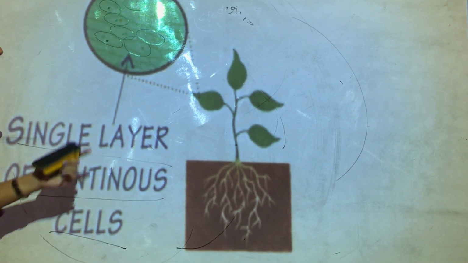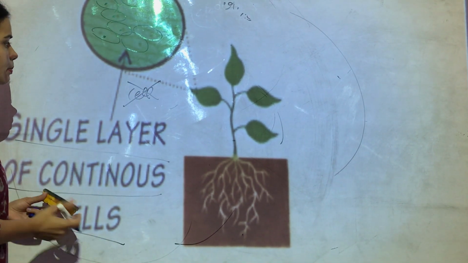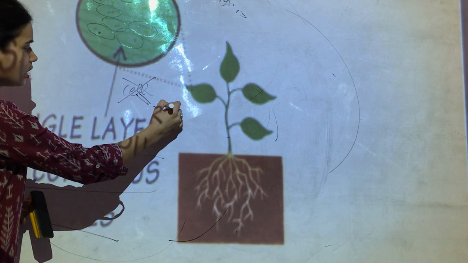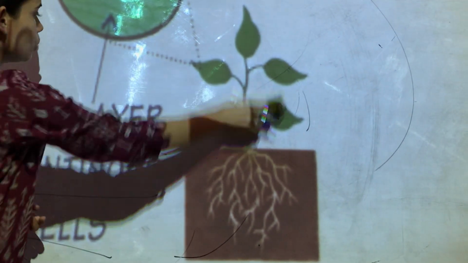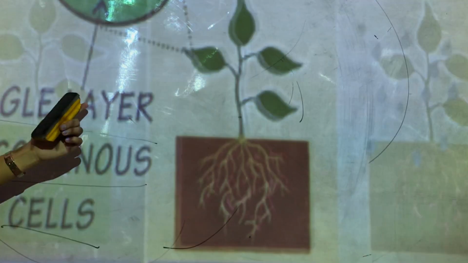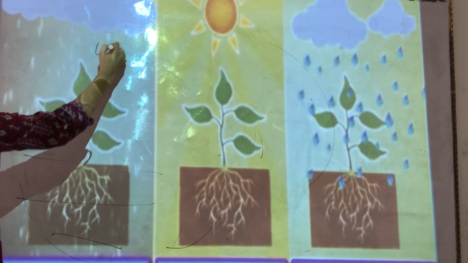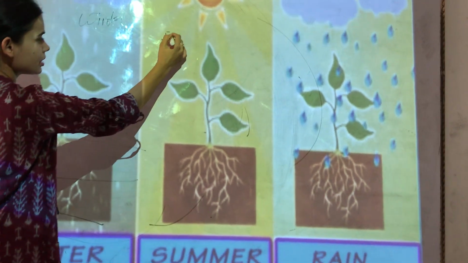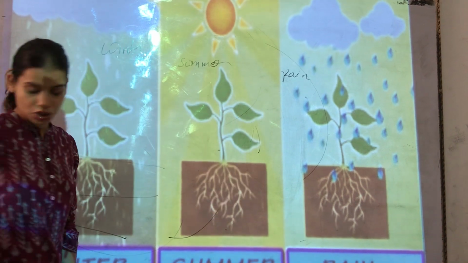Why don't we say epidermis cell? We will not say it a cell because there are so many cells present. So we say it is a tissue, because a group of cells is known as tissue, because one cell cannot do all the functions. So in the plant, this protective layer is known as epidermis tissue, which protects them in winter, in summer, in rain and other injuries.